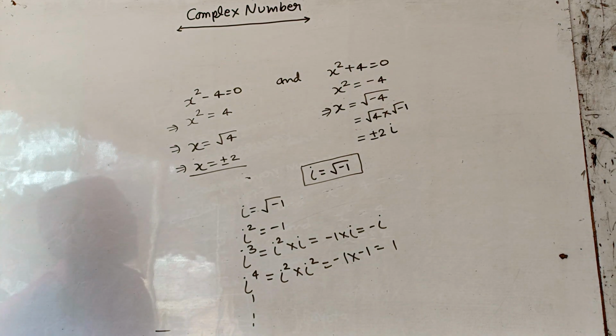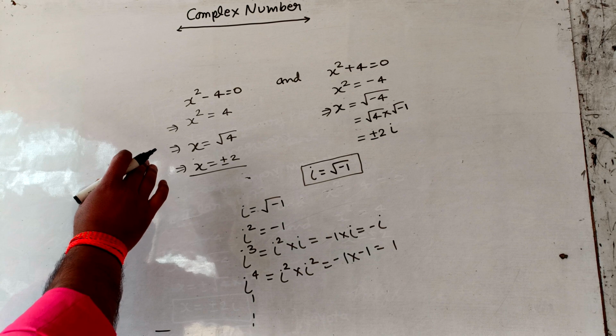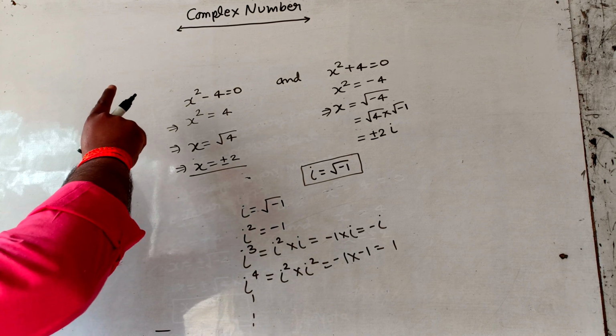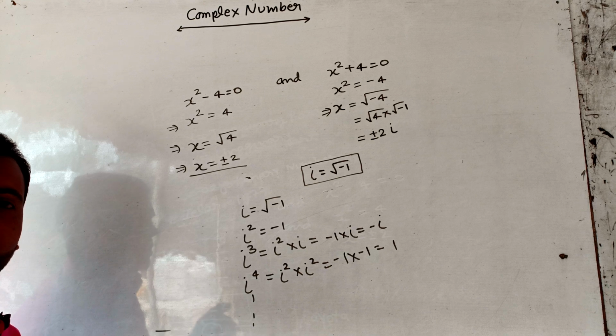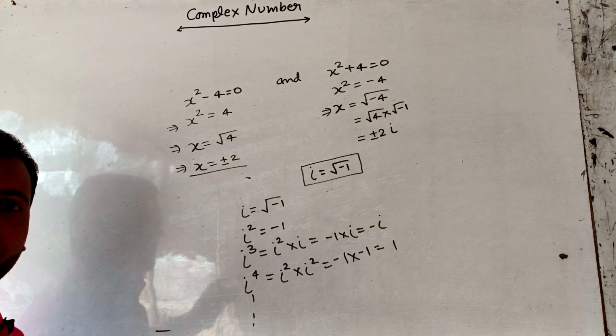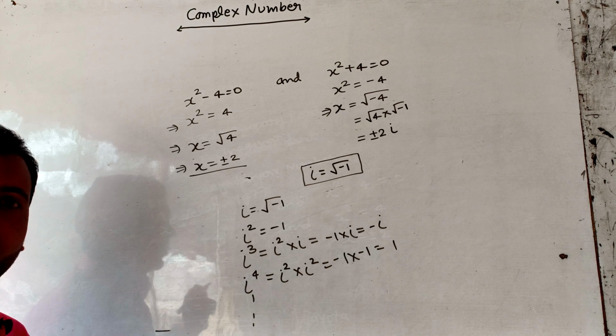Now we see the properties of complex number. Before we see the properties, we remind you what complex number is. That number which can be written in the form of real part and imaginary part is called complex number.